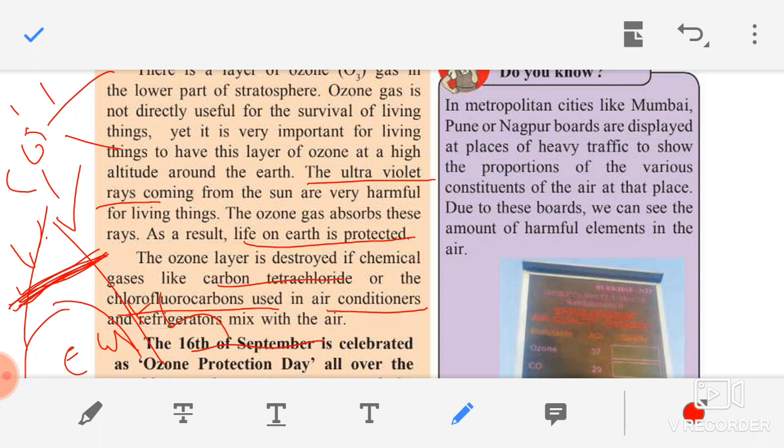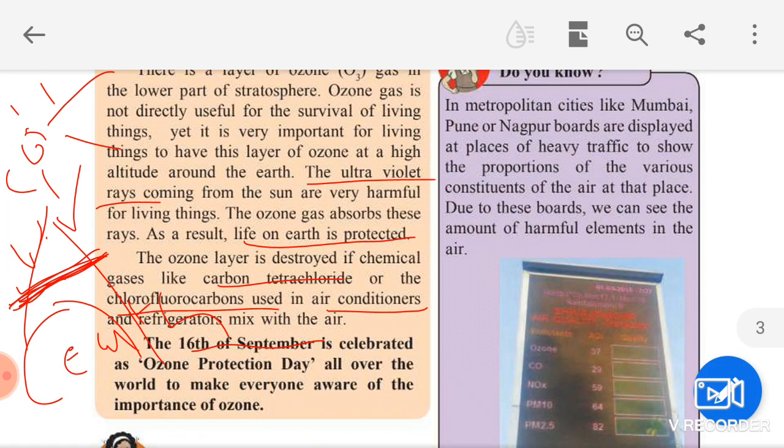So for that, children, 16 September is celebrated as Ozone Protection Day. Remember this day all over the world to make everyone aware of the importance of ozone. So just remember, ozone is a protective layer. It is protecting us from which harmful rays? Ultraviolet rays. Understood? So 16 September is celebrated as Ozone Protection Day all over the world.